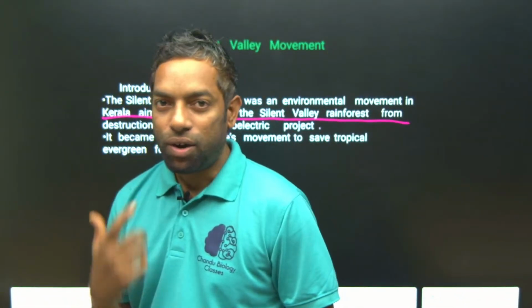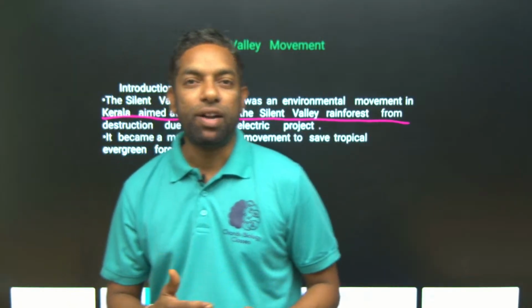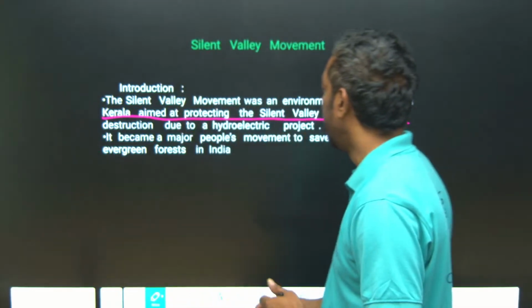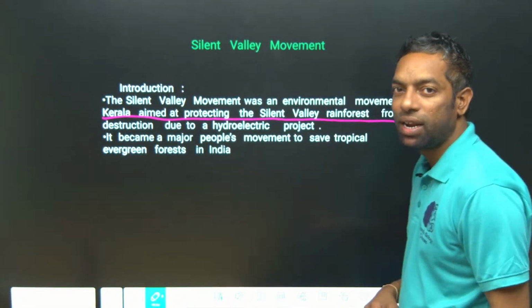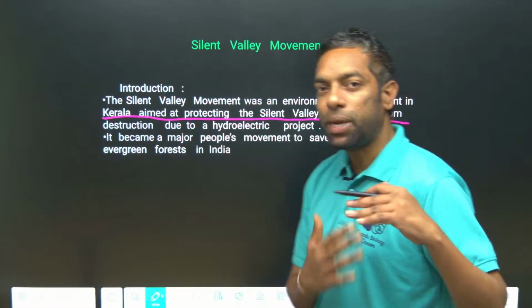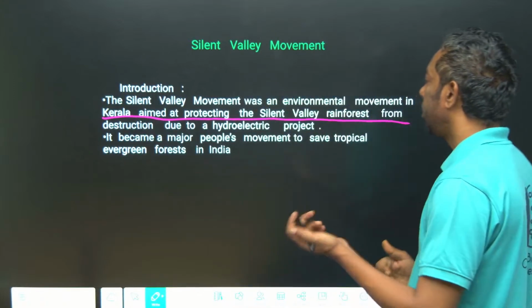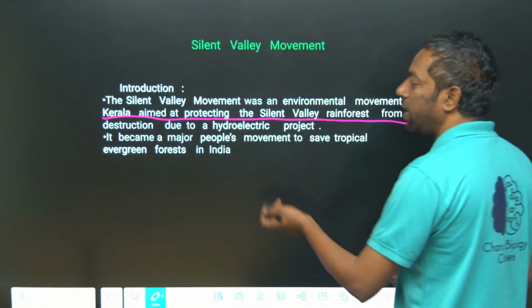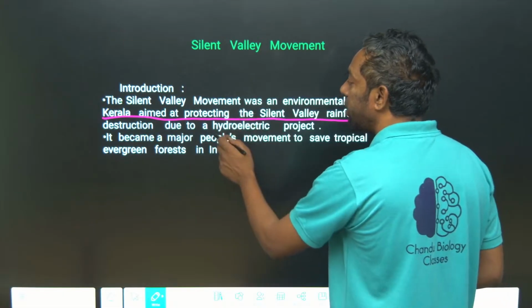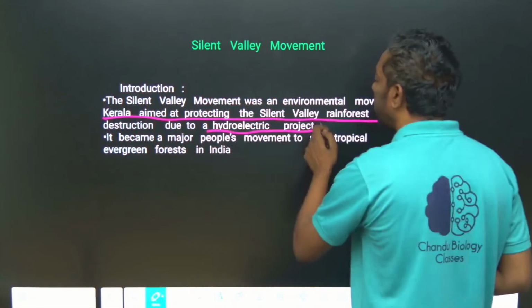Kerala has a tropical rainforest, a tropical evergreen forest, located in the Western Ghats of India. It was threatened with destruction due to a hydroelectric project.